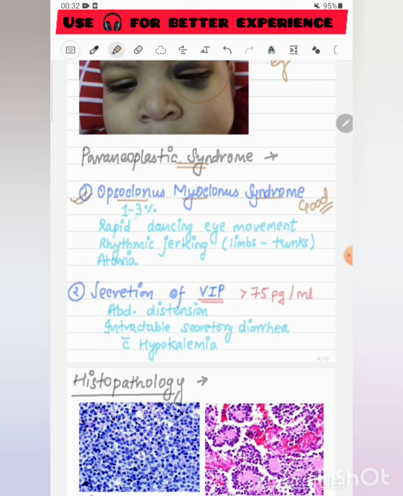It is present in 1 to 3% of the children, and the characteristic features of opsoclonus myoclonus are rapid dancing eye movements, rhythmic jerking movements of the limbs and trunk, and ataxia. Also there is secretion of VIP. VIP levels become more than 75 picograms per ml, leading to abdominal distension and intractable secretory diarrhea with hypokalemia.